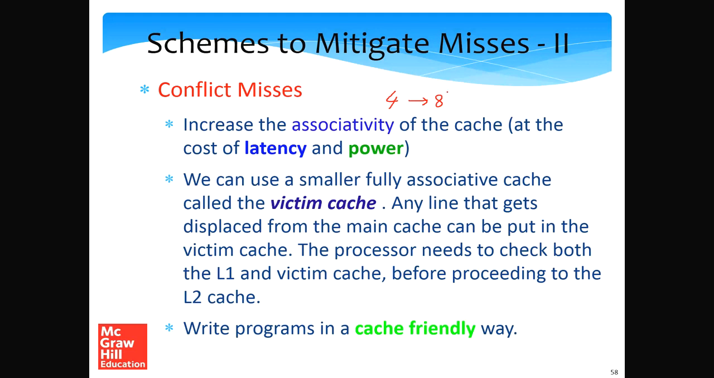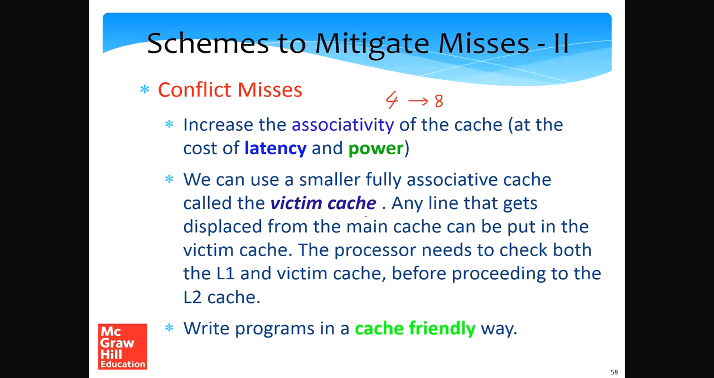Well, this is easier said than done, because the more ways there are, the more power is consumed because of more comparisons, and the more latency there is, again because we have more circuits and a certain slowdown is induced. What we can do instead is use a smaller fully associative cache called a victim cache.